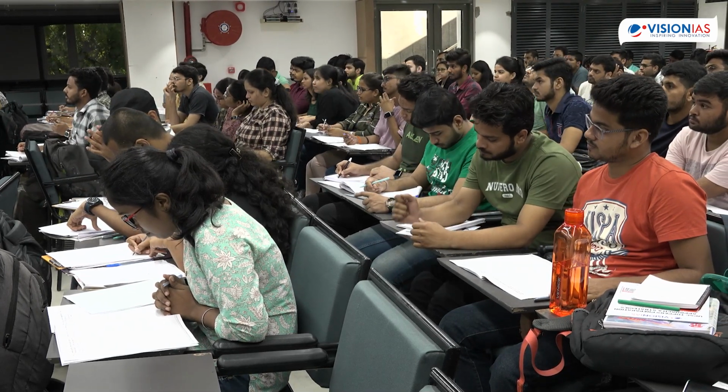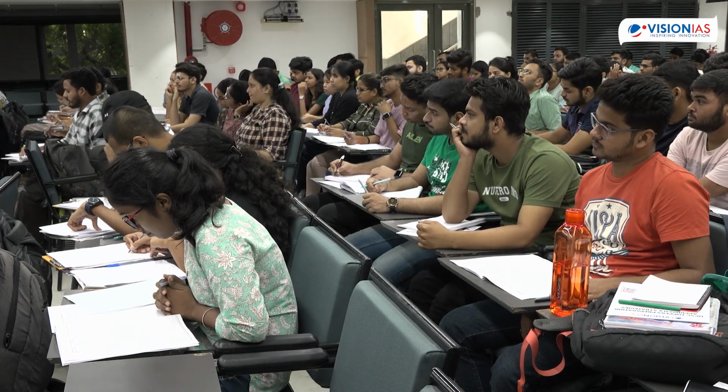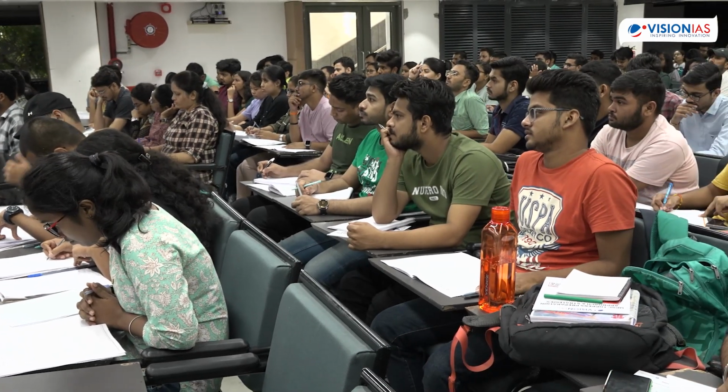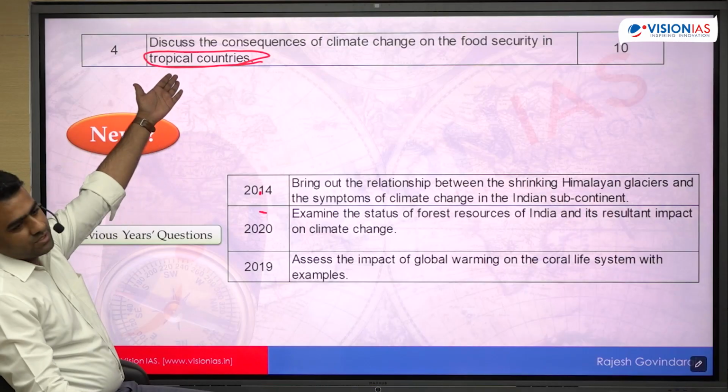So coming to the previous years, you will be surprised to see there have been many such questions almost in the same pattern. 2014, bring out the relationship between the shrinking Himalayan glaciers and the symptoms of climate change in Indian subcontinent. The correlation between the climate change and shrinking glaciers. Examine the status of forest resources of India and its resultant impact on climate change. है ना? ये देखो, assess the impact of global warming on the coral life system with examples. Global warming, climate change, both are interrelated. है ना? So in the same pattern, this question has been asked.